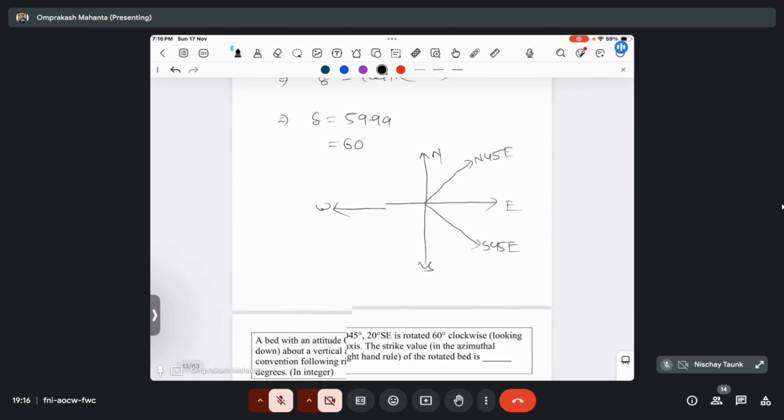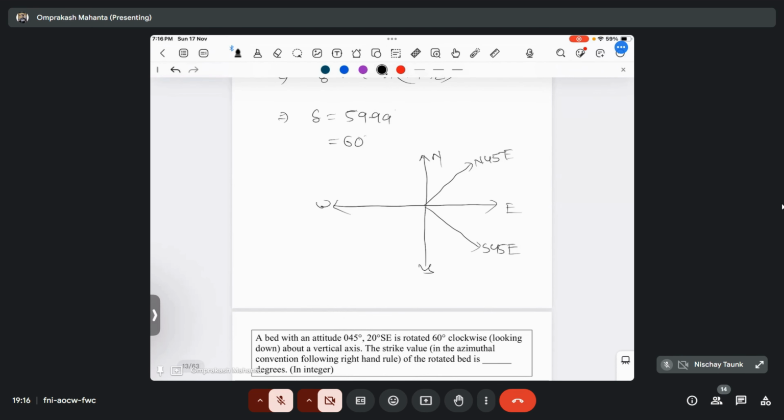The phi value is 45 degree. So we'll go from here to 45 degree. That will come around your east. So the dip amount will be towards east and the strike direction will be towards north. Okay, this will be the answer.